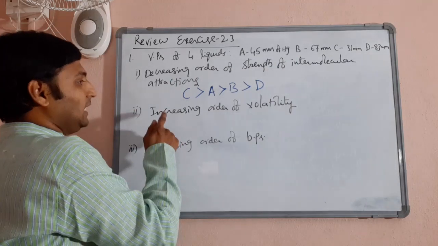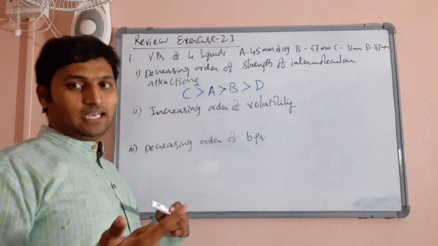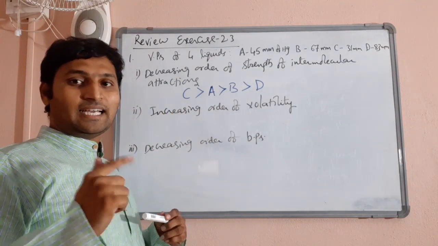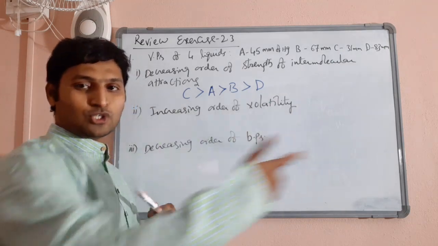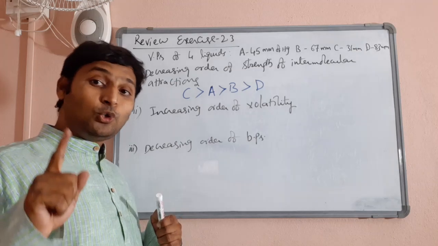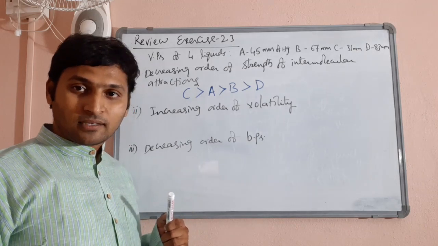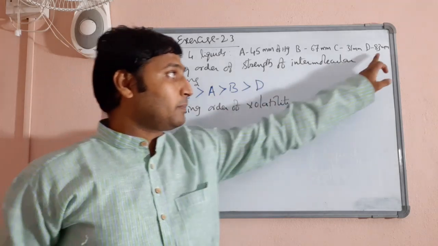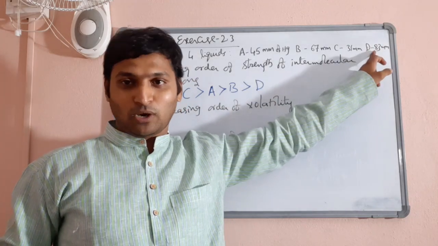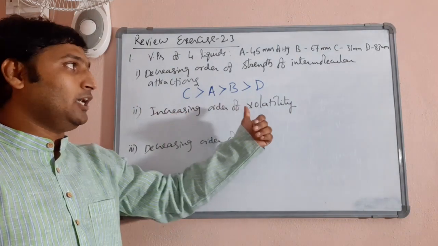Next, increasing order of volatility means lowest first, least volatile to most volatile. Now, to be volatile, vapor pressure should be high. So the one with the highest vapor pressure, that is D, is most volatile. You want from least volatile to most volatile.